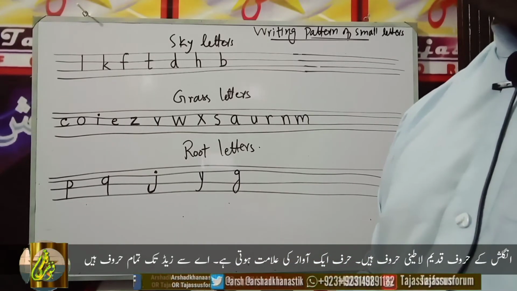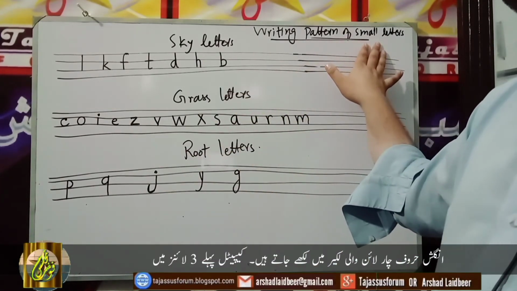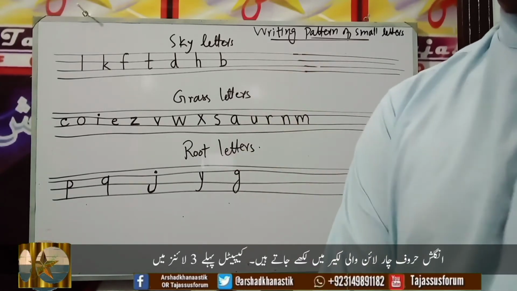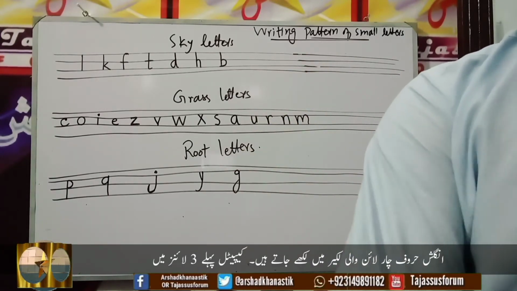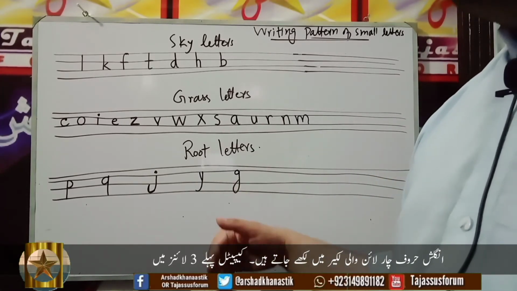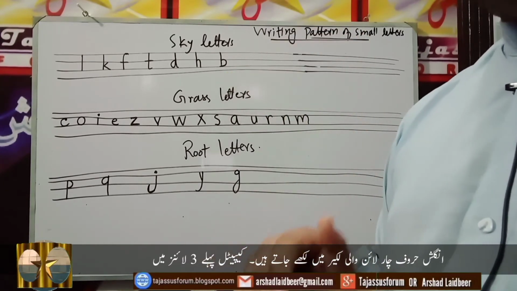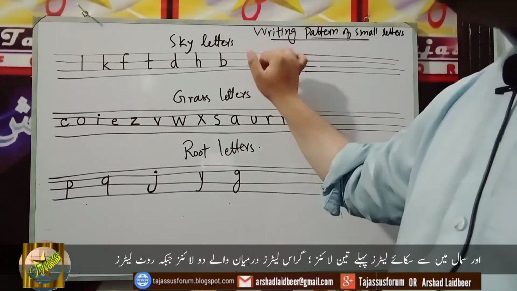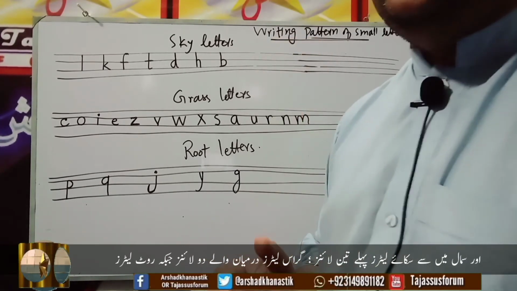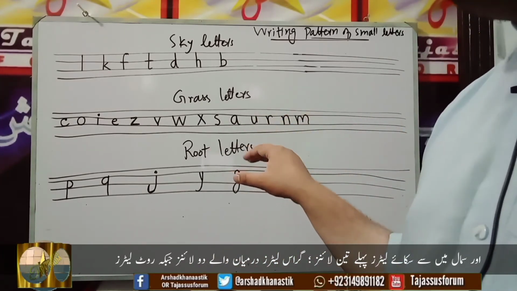Okay, now we are going to discuss the writing pattern of small letters or the lower case letters. These are also called the lower case letters, okay? English alphabet has two cases of writing, okay? One is called uppercase, the other is called lowercase. English letters are basically written in these four lines, okay? Now, if the letter is uppercase, the point is clear. That would be written in the first three lines, okay? And if the letter belongs to lowercase, then we have certain rules and regulations to write them, okay?